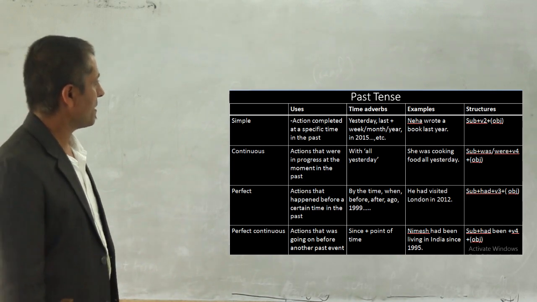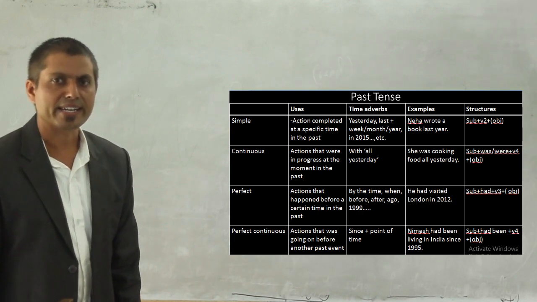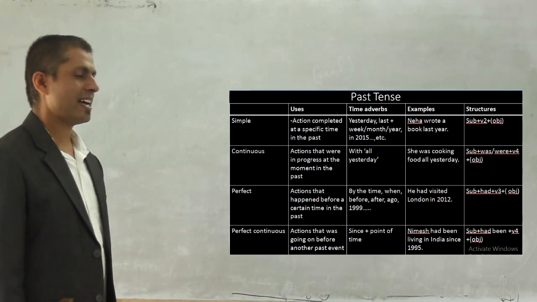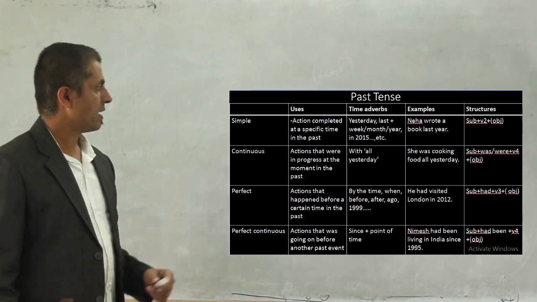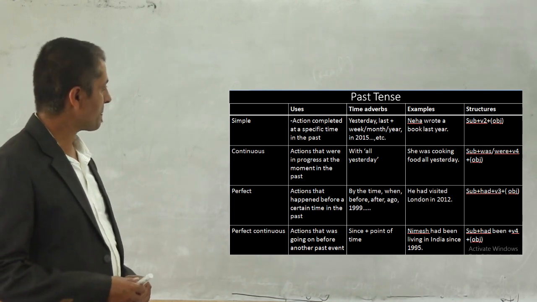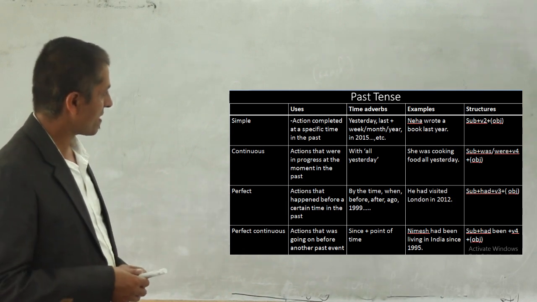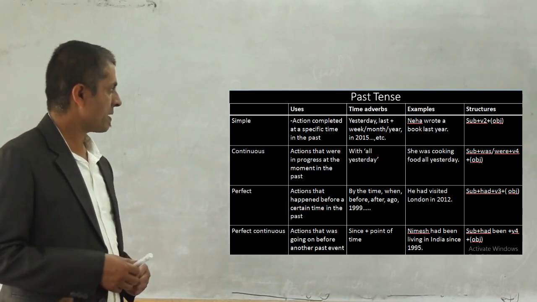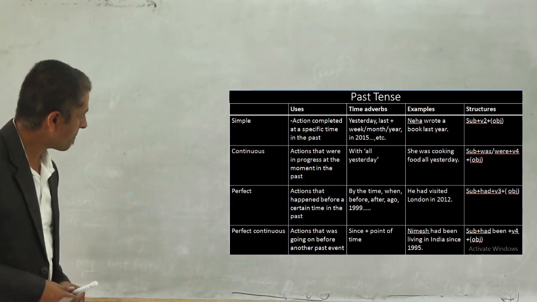Then example: Neha wrote a book last year. When did Neha write a book? Neha wrote a book last year, where last year is the time adverb. So we use verb 2 in the simple past tense structure. You already studied it, but you can see here also: subject plus verb 2 plus object. Okay, now let's come to the next, the past continuous tense.